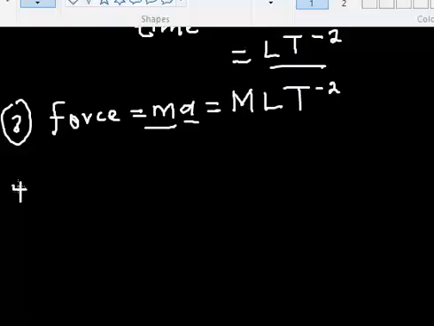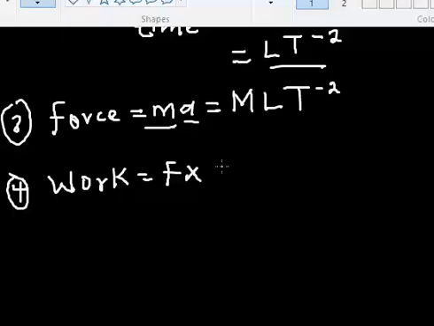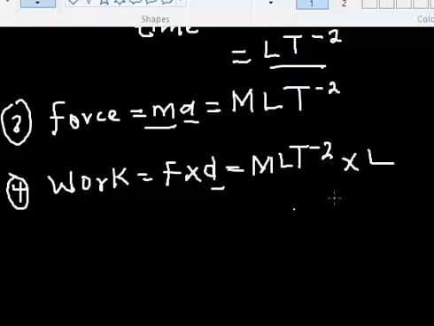Number four, I think, was the dimension of work. Work is force times distance. Let me use D. I have already expressed force in dimension: MLT^-2, then times distance, which is measured in length, L. If I do this, that's going to be M, L times L gives L squared, then T raised to the power of minus 2. So it's just as simple as that.